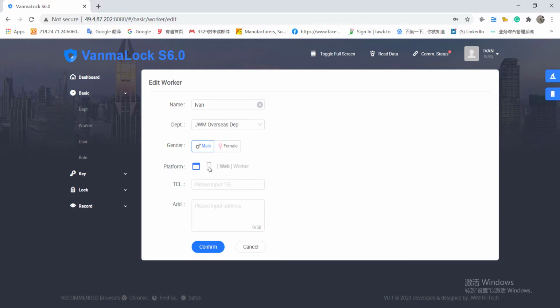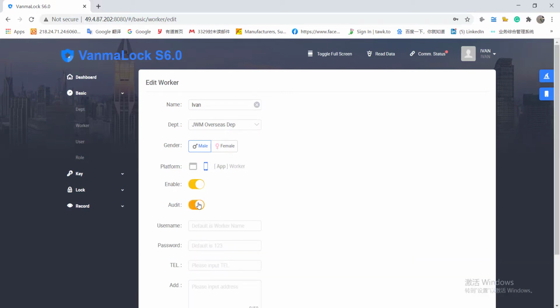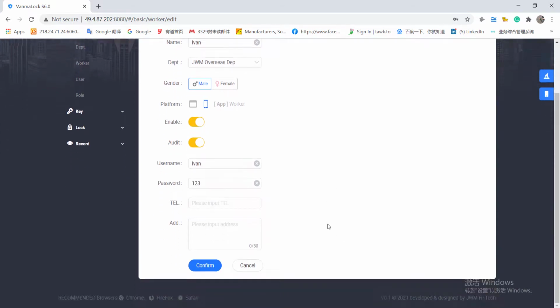Please remember to select the mobile icon at platform. Then enable the audit function if you need. Input the username. Please remember that this name is used to log in the mobile app. The default password is 123.